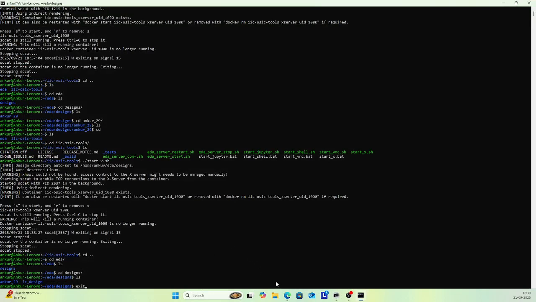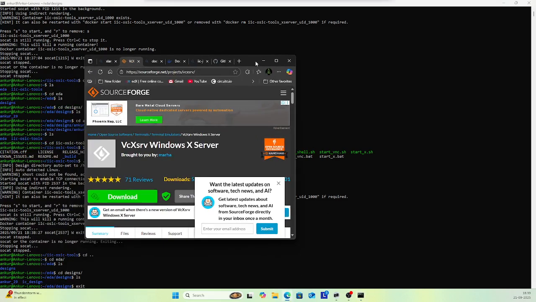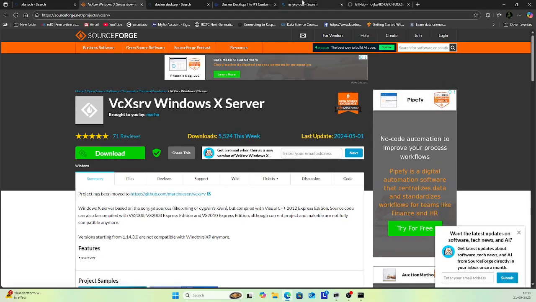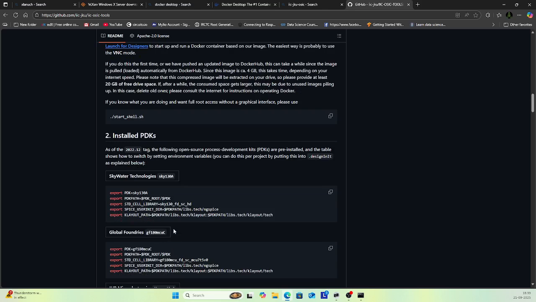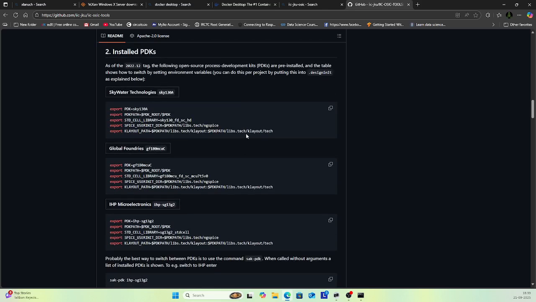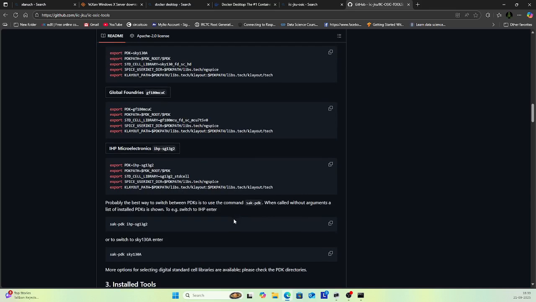One more thing. You have to go to that GitHub repo. These PDKs are already installed in that folder: Sky130, SkyWater Technology, GlobalFoundries, IHP.